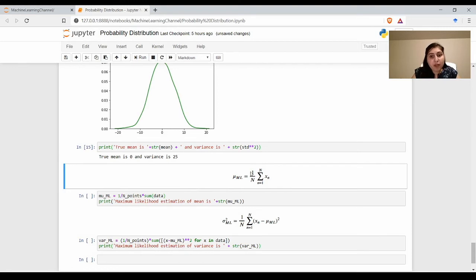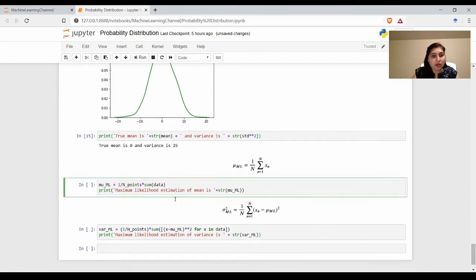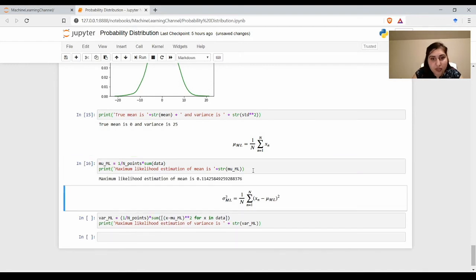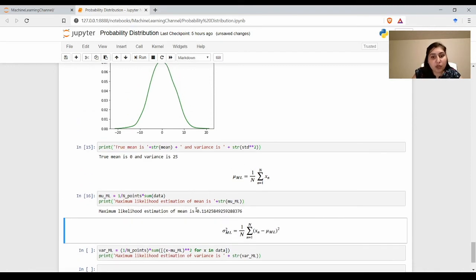So what is mu_ML? It is 1 by n times the summation across all the data points, and here is the formula. So I can compute this and we can see the estimated mean using maximum likelihood estimation is 0.11, which is very close to 0, the true mean.